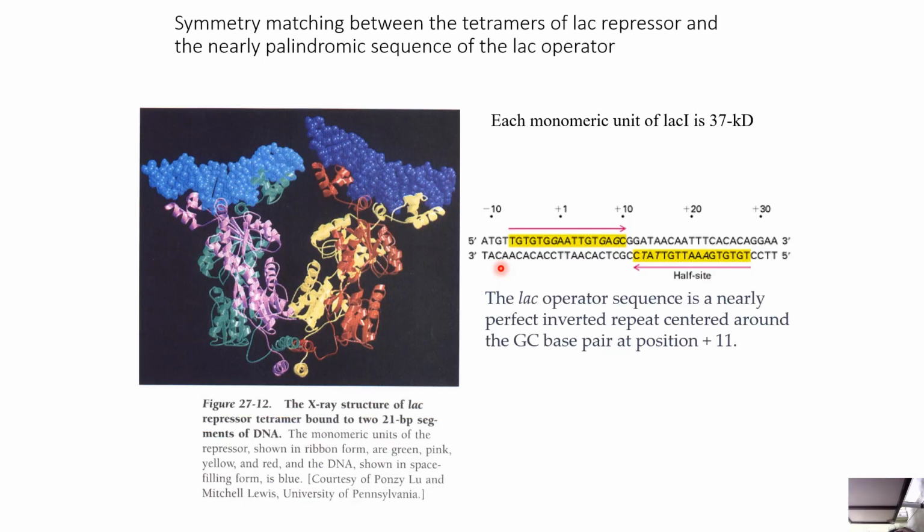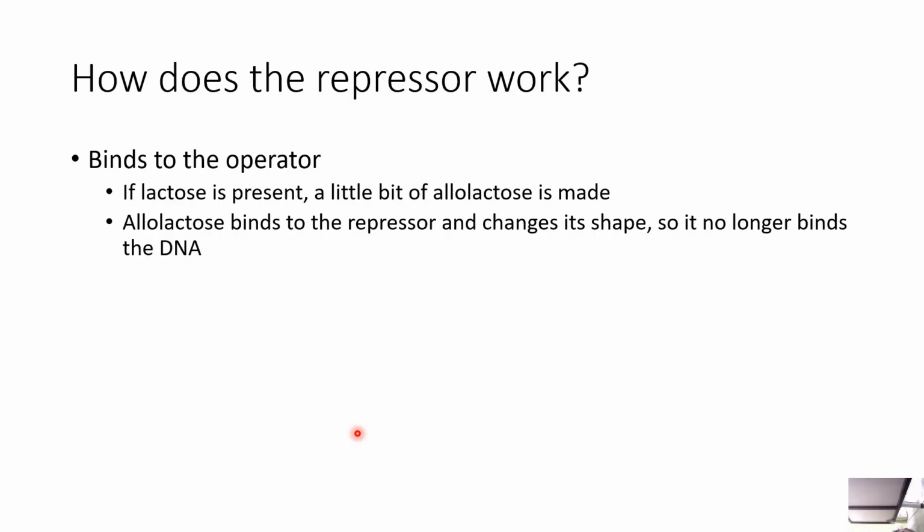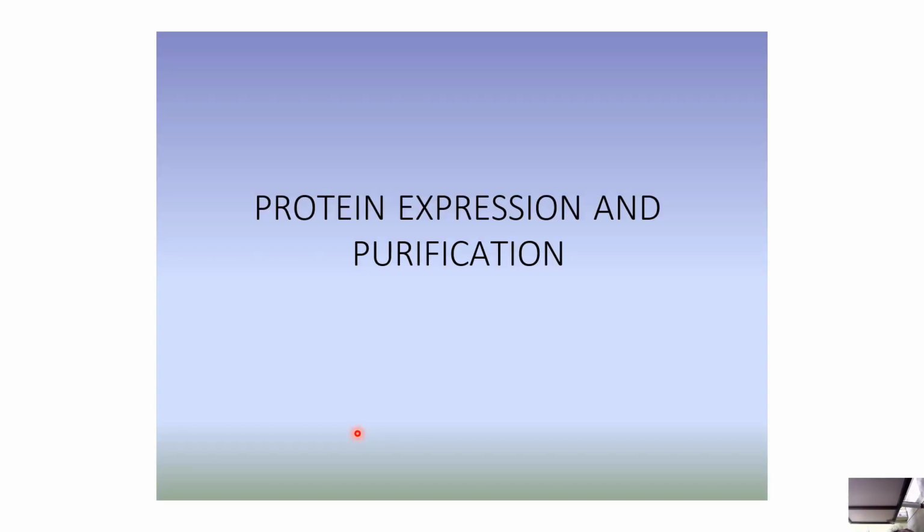This is C, the external structure of the lac repressor tetramer bound to 221 base pair segments of DNA. Now, how does the repressor work? It binds to the operator. If lactose is present, a little bit of allolactose is made. Allolactose binds to the repressor and changes its shape, so it no longer binds the DNA.